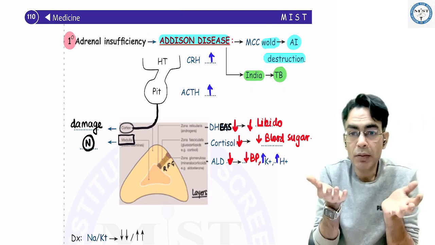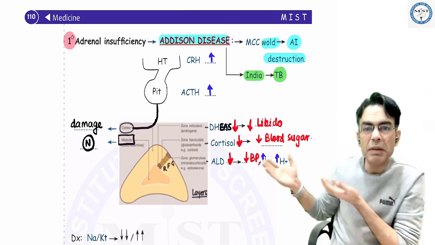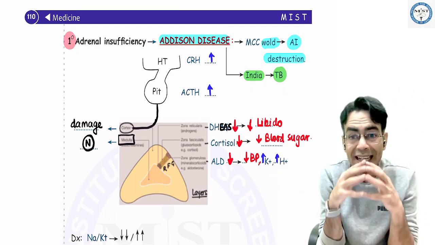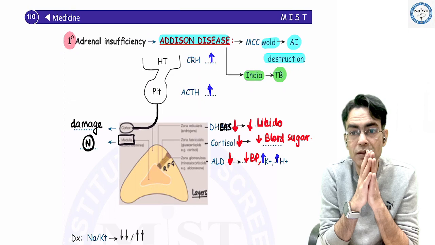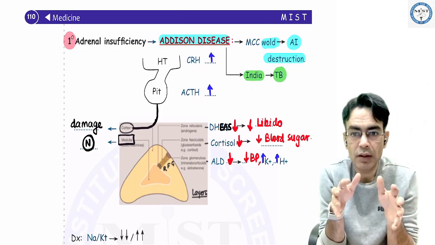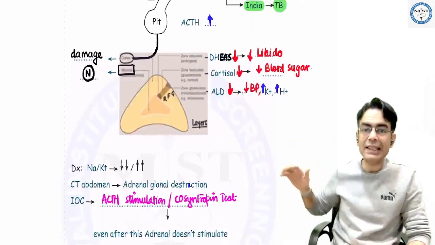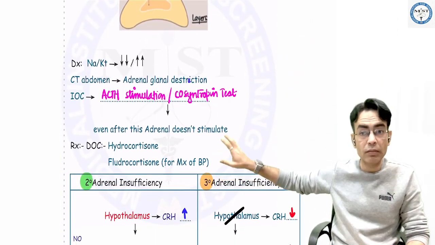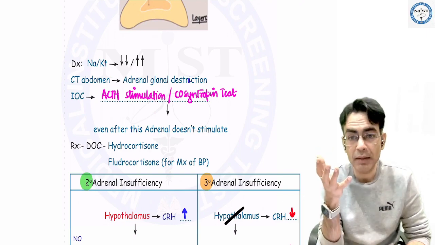What is the problem in these patients? In these patients, BP is going low, blood sugar is going low. So you need to maintain the hemodynamic stability in these patients. ठीक है? Homeostasis बना के रखना है इन patients के अंदर. So you give steroids. So what is the treatment? The treatment is hydrocortisone and fludrocortisone. स्टेरॉइड देने पड़ेंगे भाई मैनेज करने के लिए.